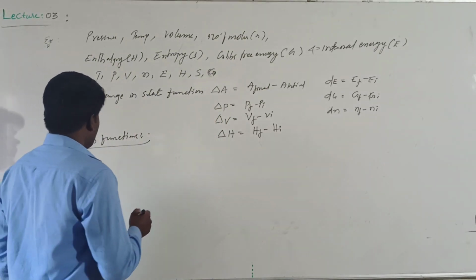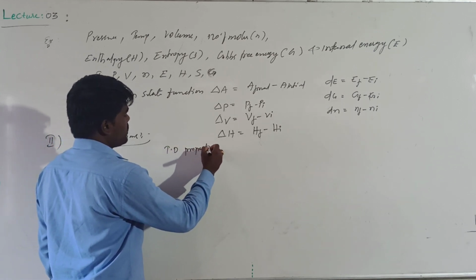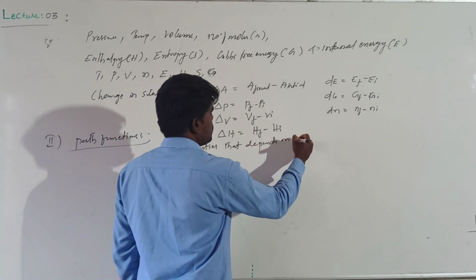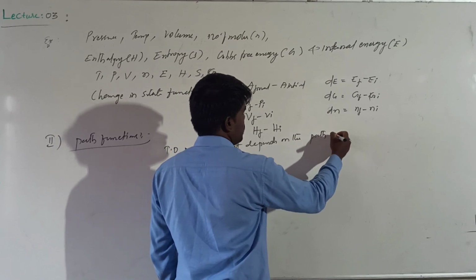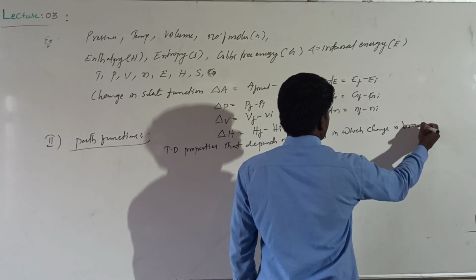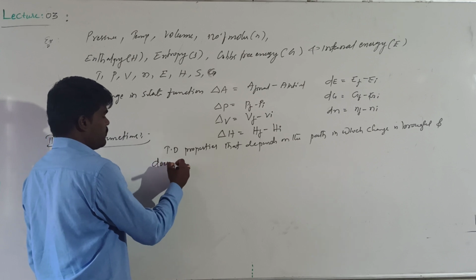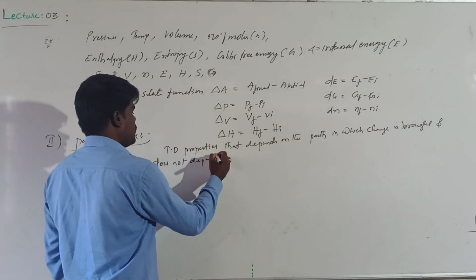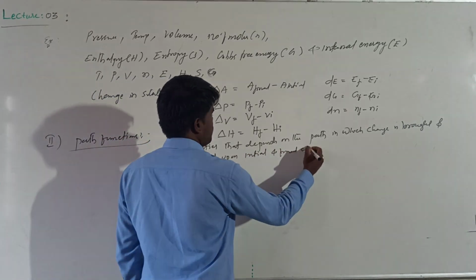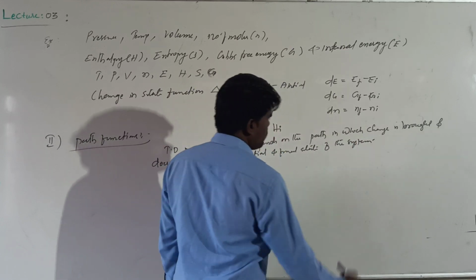Let us write the definition for it. Thermodynamic properties that depend on the path in which change is brought, and do not depend upon the initial and final state of the system, are said to be path functions.